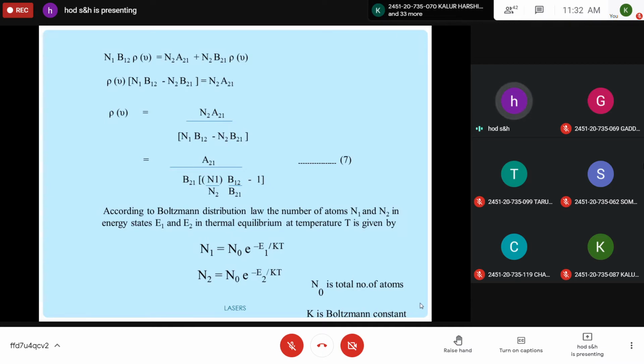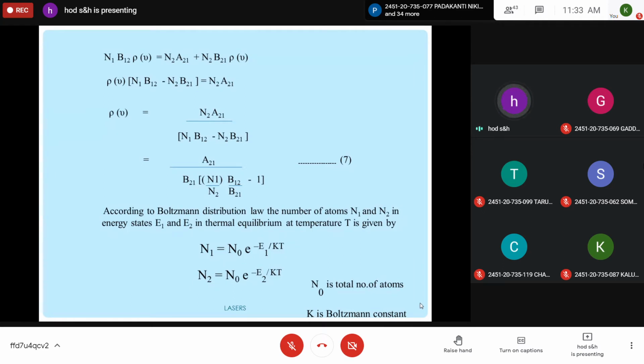So this is only a mathematical part. After that, according to Boltzmann distribution law, the number of atoms N1 and N2 in the levels with energy states E1 and E2 in thermal equilibrium is given by this. You should take directly: N1 is equal to N0 into e to the power of minus E1 by kT, N2 is equal to N0 into e to the power of minus E2 by kT. From statistical mechanics, you can derive this, but here you should take directly.